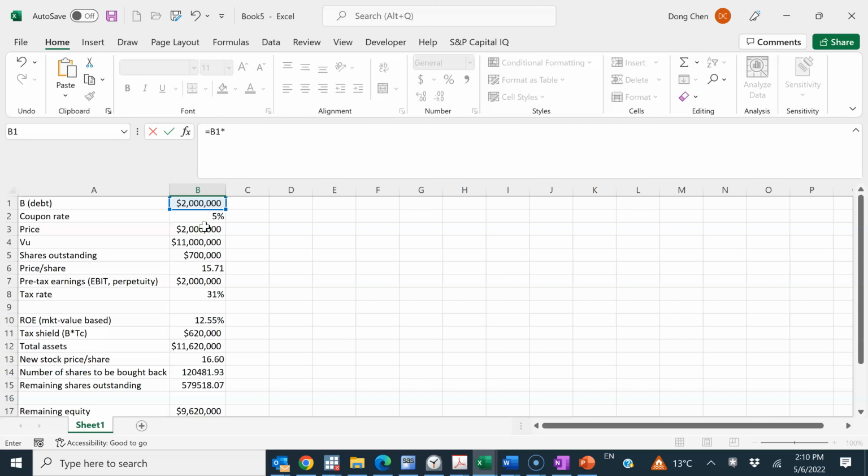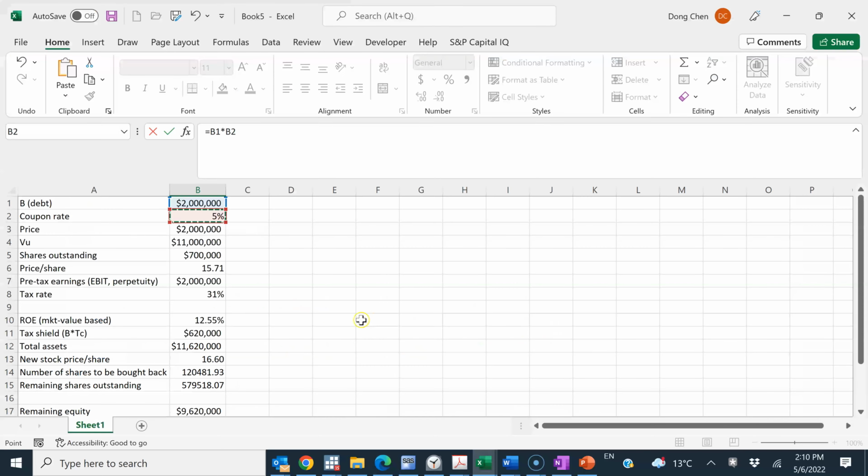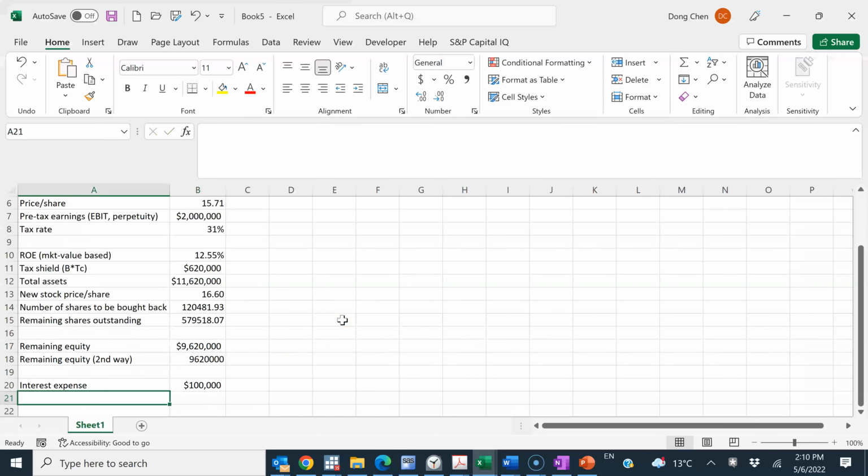Because it says it issues at par. So coupon rate, if a bond is traded at par, it also means its interest rate, which is the yield to maturity, should also be equal to the coupon rate. Right? So the coupon rate here should be the interest rate. So just multiply by the interest rate, and I guess it states it's an annual coupon bond, right? Annual coupon bond. So this is the annual interest rate, interest expense.